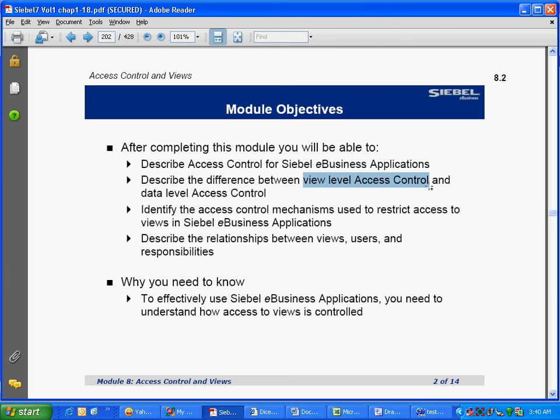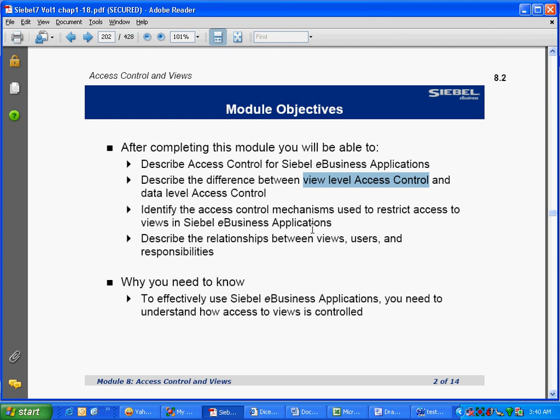So view level access control is basically using responsibilities. Data level access control is using position. There is one more thing that I would like you to understand. Responsibility and position cannot be confused together. They have no correlation. Okay?